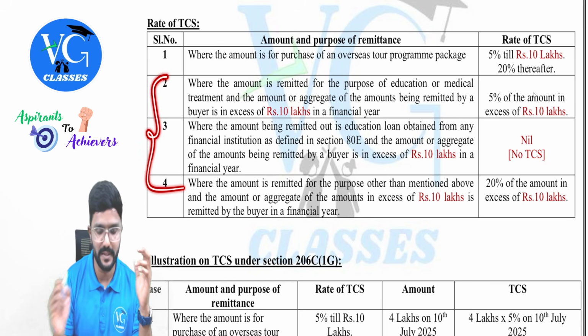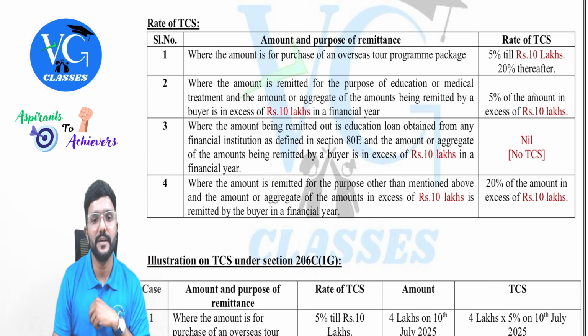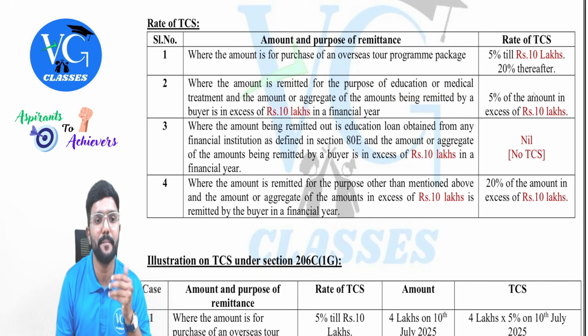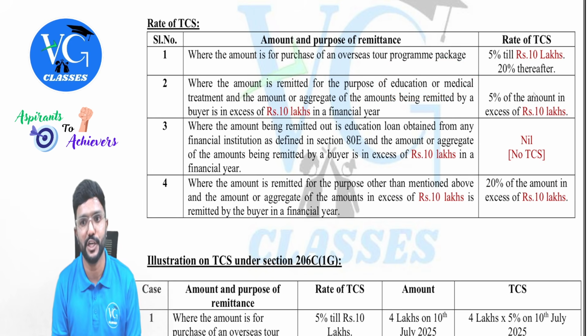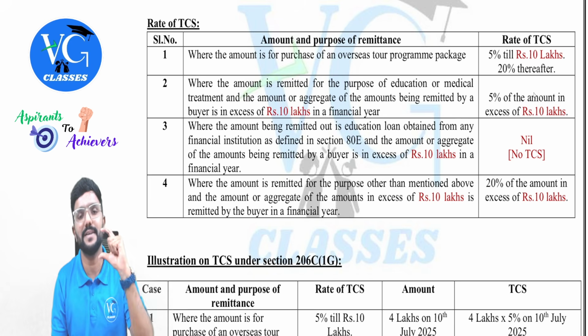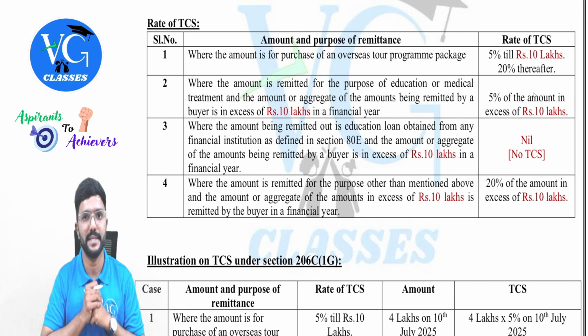Now, if the money has to be remitted outside India under the liberalized remittance scheme, then there are 3 points on that. Where the amount is remitted for the purpose of education or medical treatment, and the amount or aggregate of the amounts being remitted by a buyer is in excess of 10 lakh in a financial year. Okay, up to 10 lakh, no TCS. In excess of 10 lakh, whatever is the difference, on that 5%.